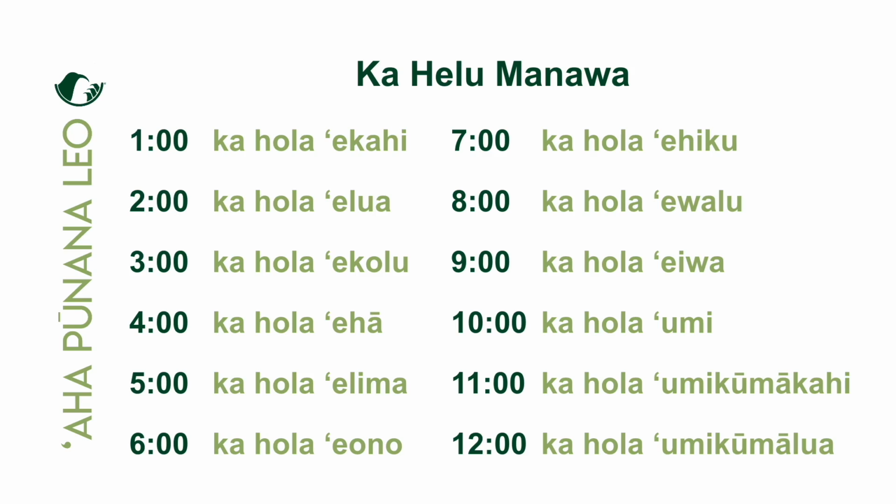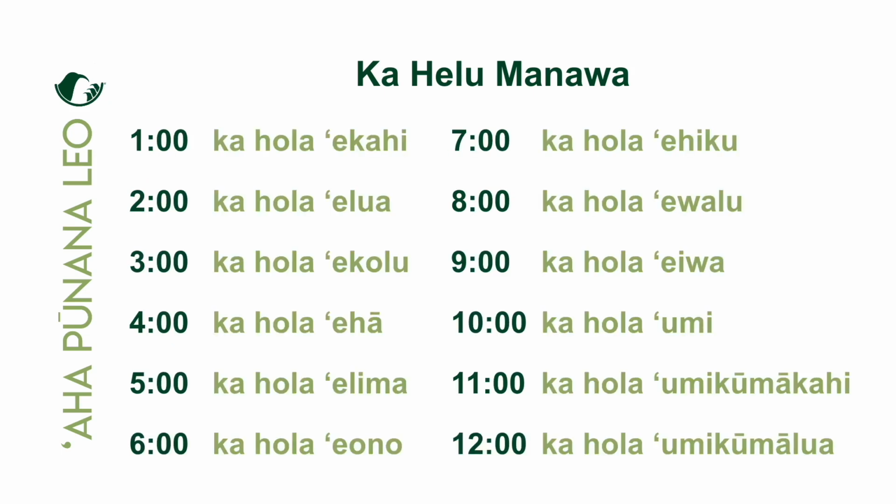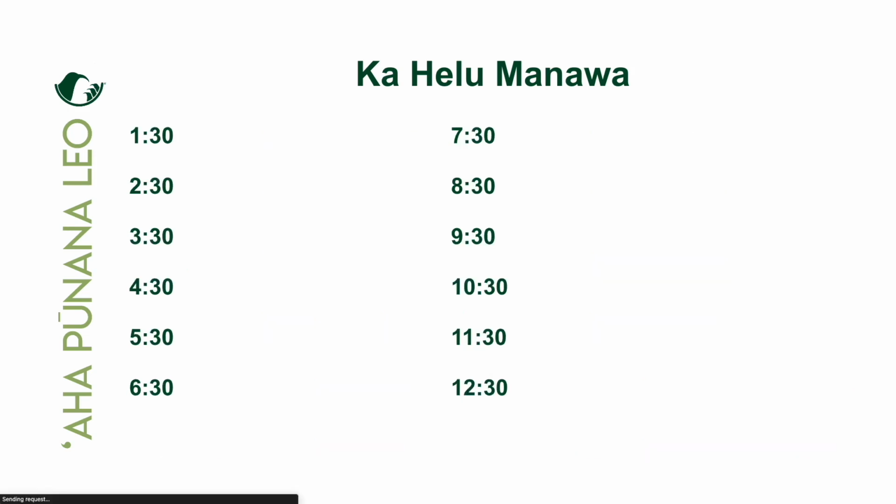Okay, so this is like our kahua. We'll use this as our kahua. And so we move from the round number, ka hola, to the half number. And so half is hapalua, so we're gonna hear hapalua in our terminology here. So we have now ka hapalua hola ekahi. 1 o'clock was just ka hola ekahi. Now between ka and hola, we're gonna have hapalua. Ka hapalua hola ekahi, 1:30.